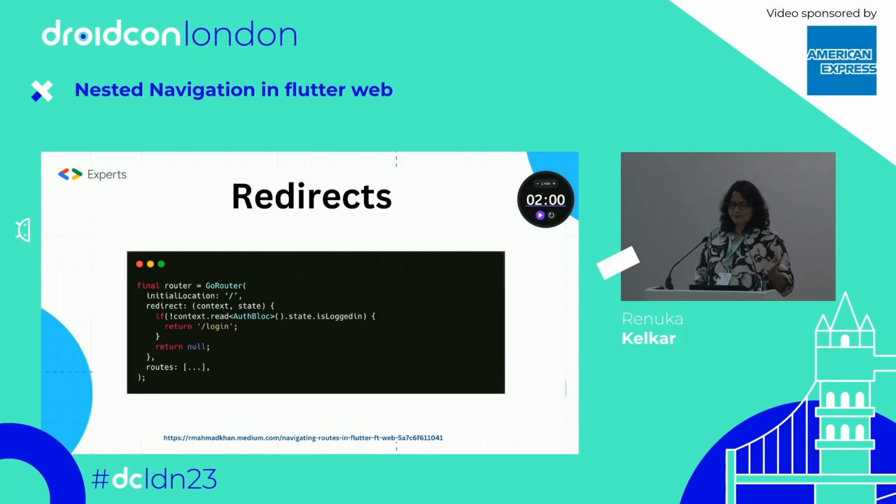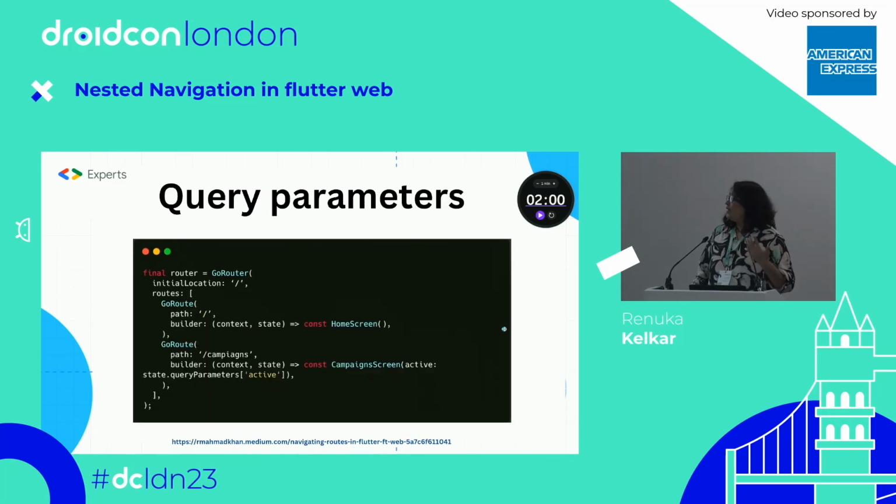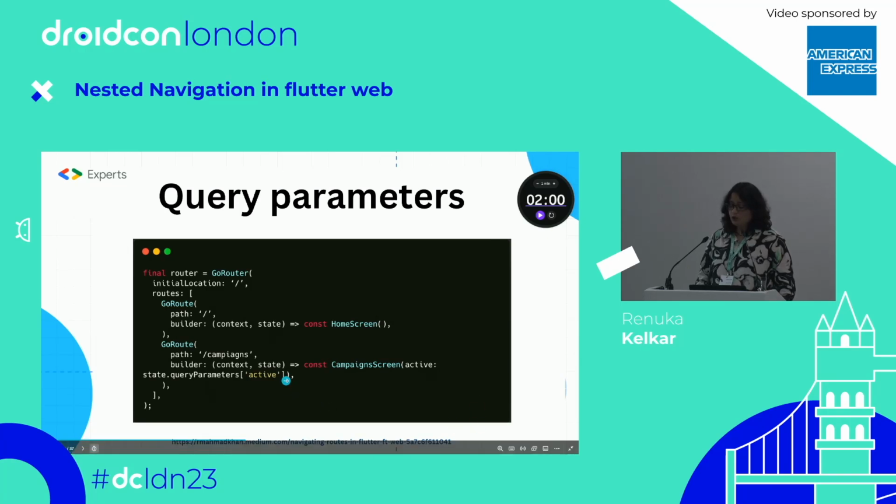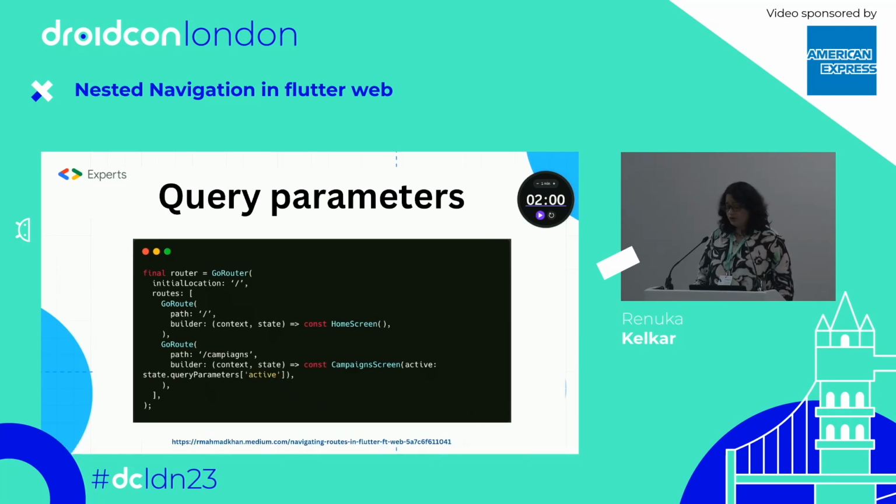So you can redirect directly to a particular page, like using the sign-in or login page, and you can redirect that to the direct page basically. Similarly, when you do navigation, you sometimes need to pass parameters. So here you can see how you can send the parameter through the Go router.